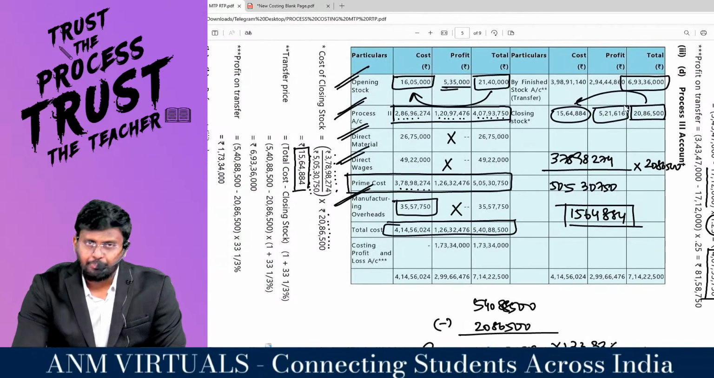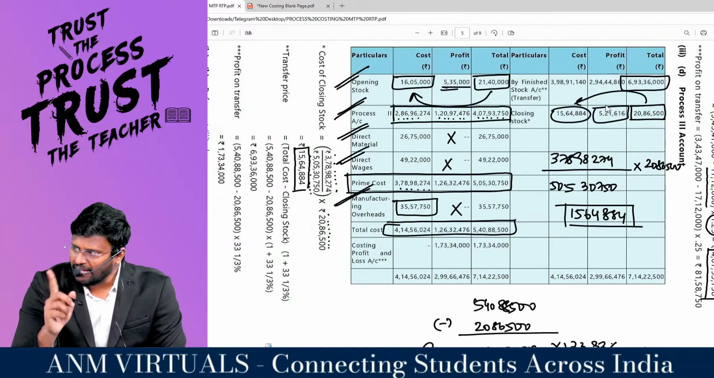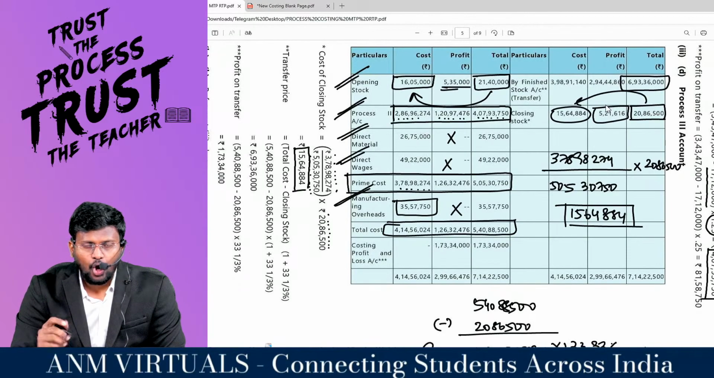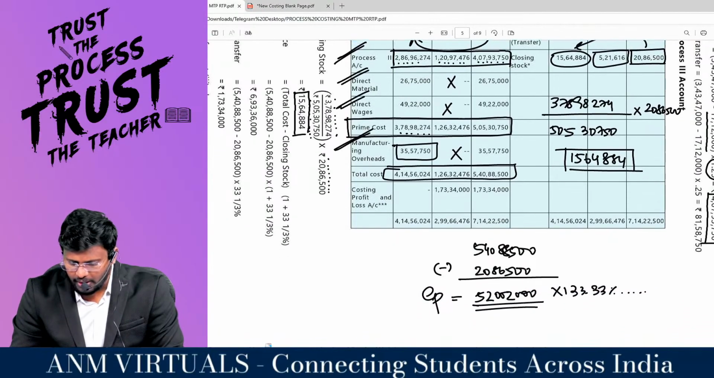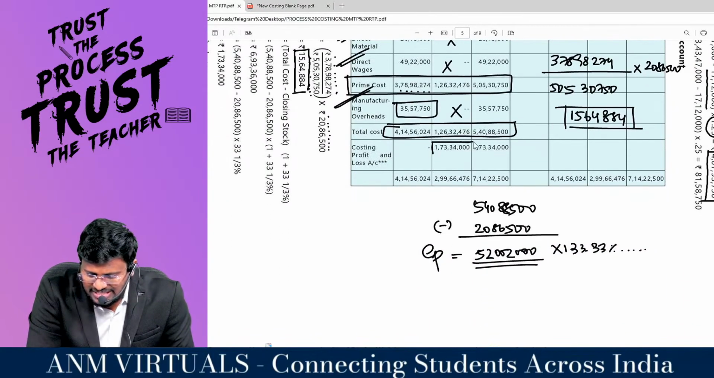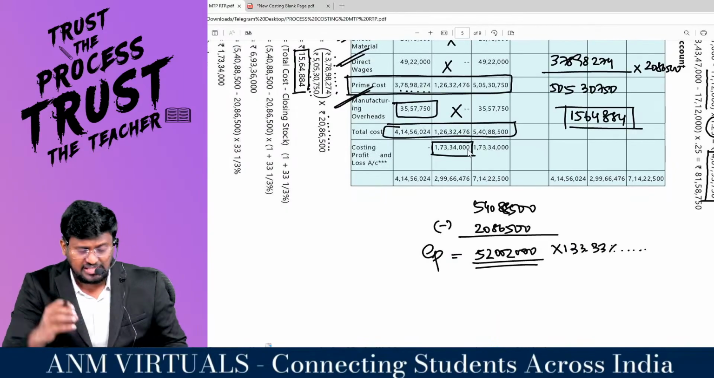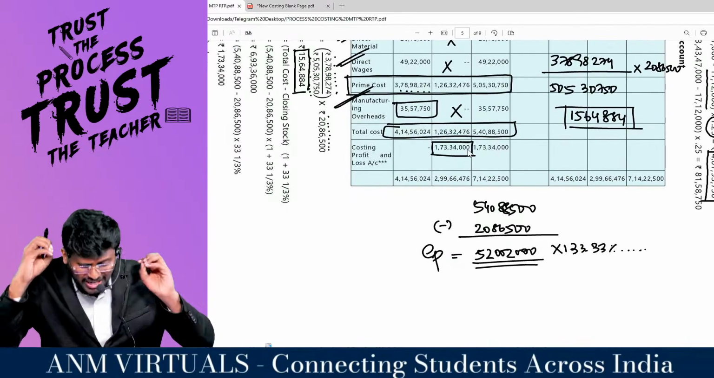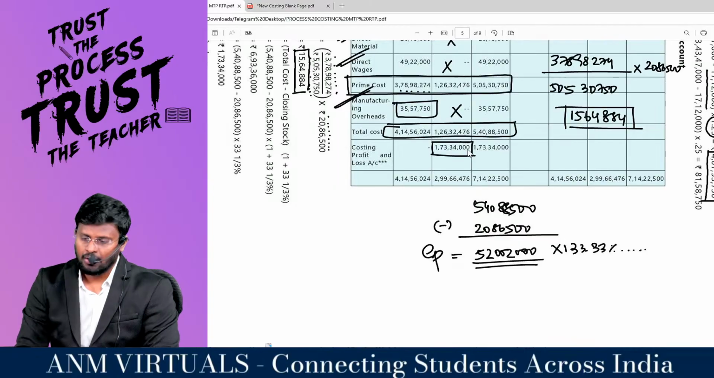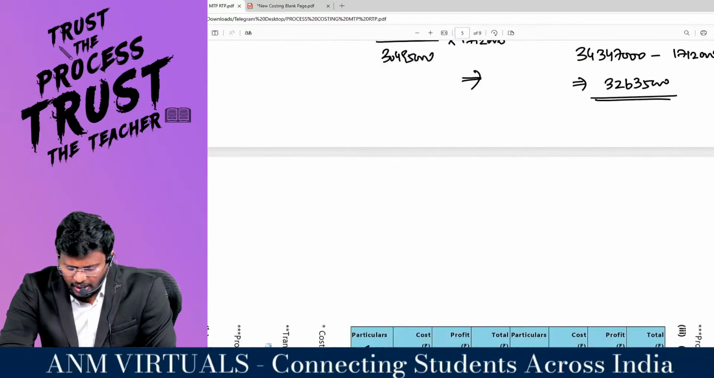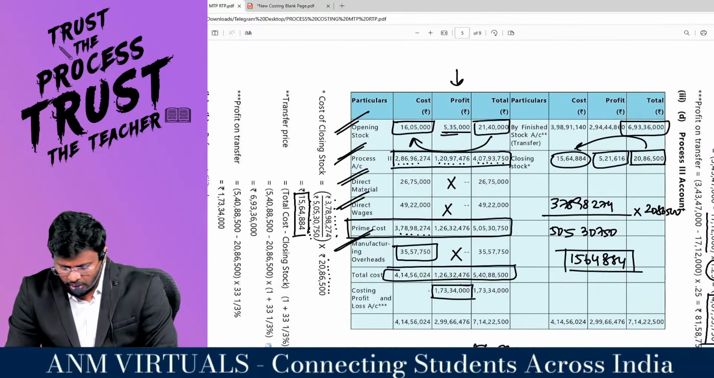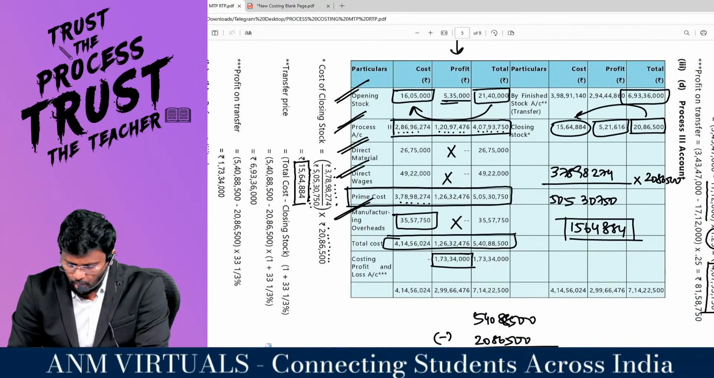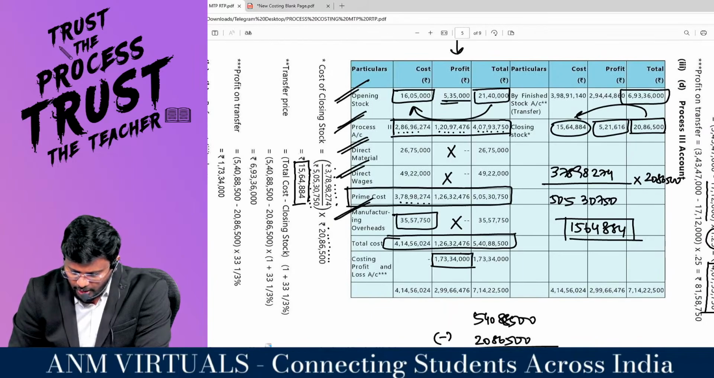There will be profit in this. Correct? 1/3 on cost is equal to 1/4 on sales. If you divide this by 4, you will be getting 1 crore 73 lakh 34,000. This is the profit earned only at process number 3. But what is the total profit earned, my dear lovable students, for the company as a whole? Till now, you have earned 1 crore 26 lakh 32,476.